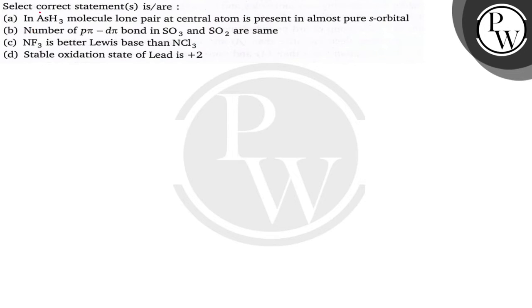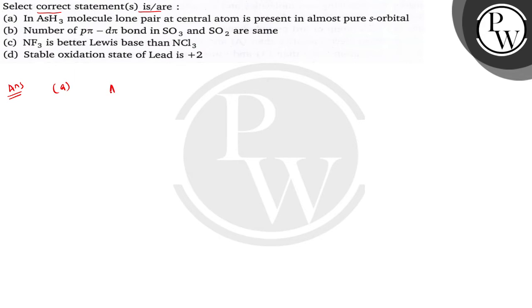The question says, select the correct statement(s). There are four statements. We have to find out the correct statement. So let's do the question and discuss the statements one by one. In statement A, it is arsenic hydride molecule. Lone pair at central atom is present in almost pure s orbital.